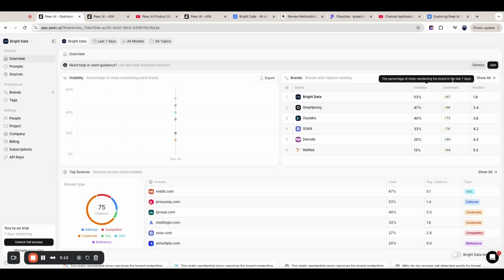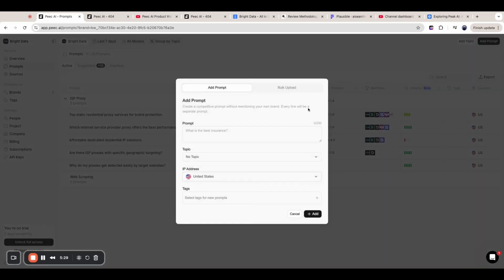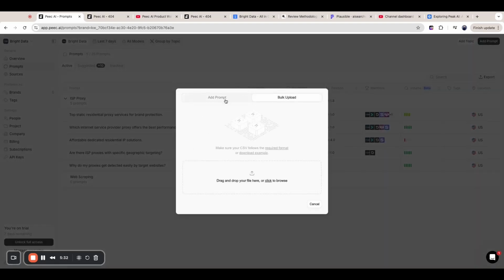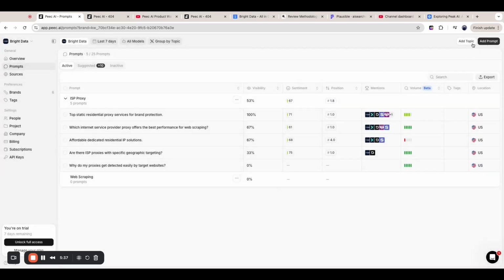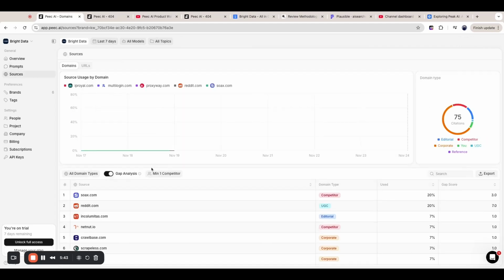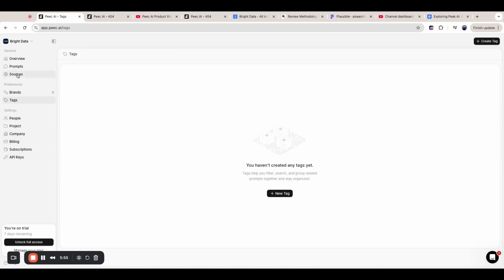I think we covered everything. What I'm seeing here is we have the prompt tracking. They help generate the prompts, but I assume I can add a custom one. Can I? Oh, there we go. Add prompt, bulk upload, topic, tags, perfect. Okay, and we can add the topics as well. Nice. So we have the prompt tracking, we have the citations, which is useful to know how the models are basing these answers. We can manage our tracked competitors, some tags, and some settings.